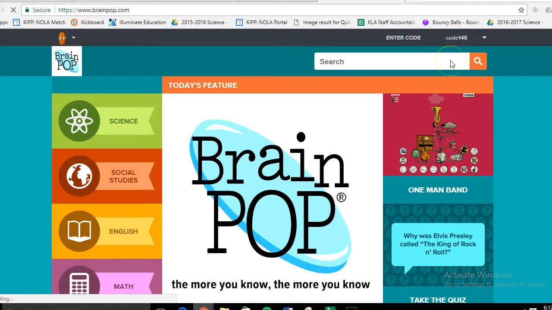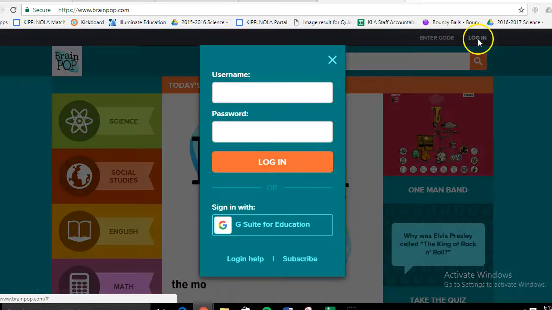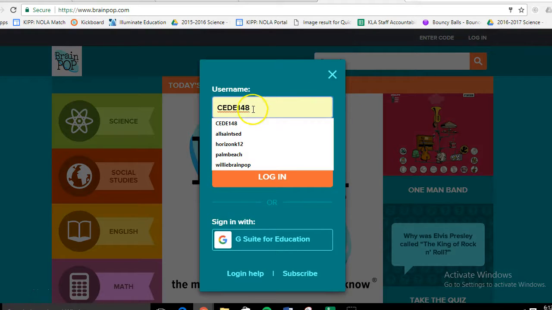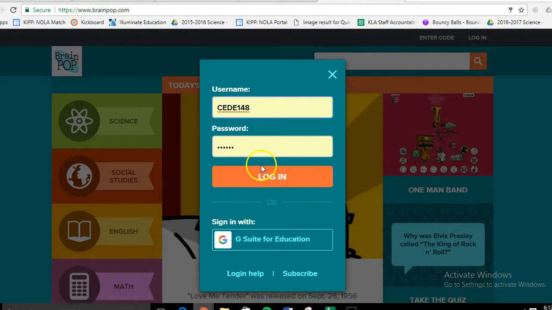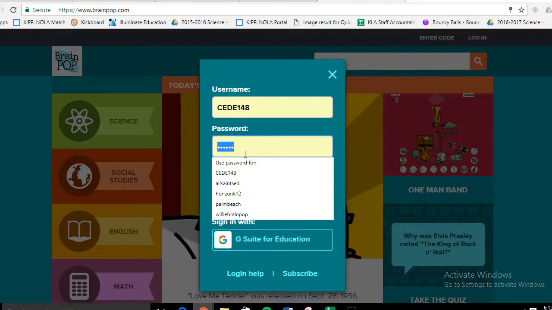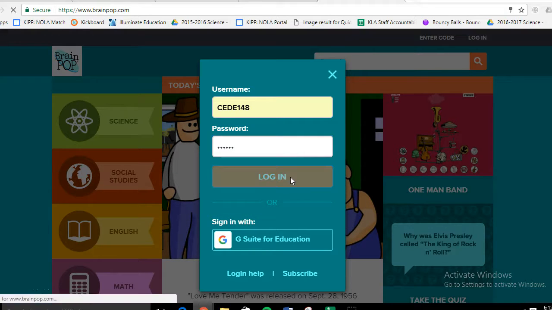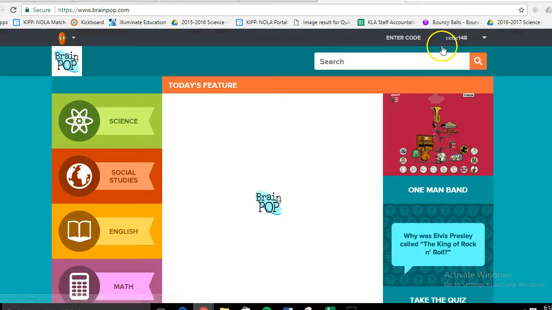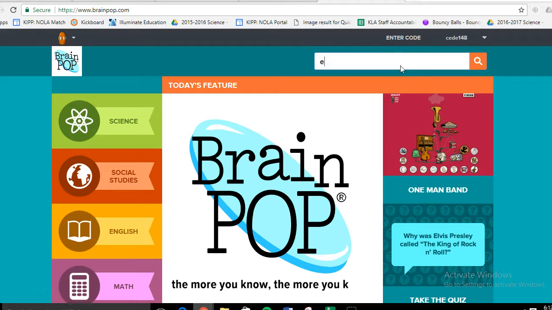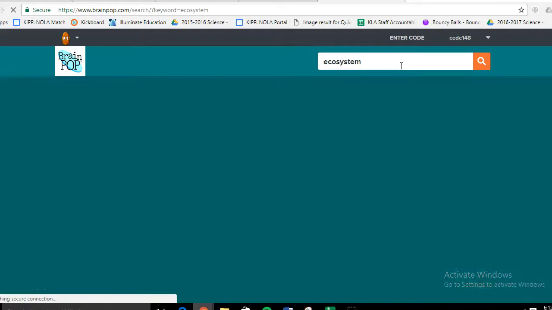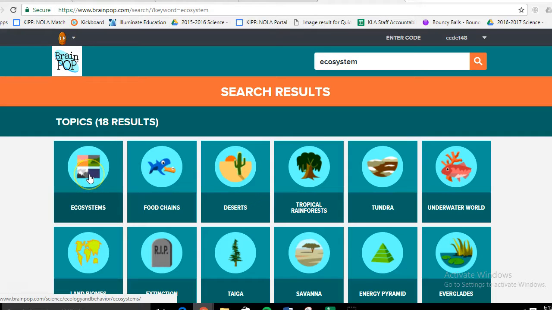I will log out, but you are going to hit log in. Again, you type your login here, which is CEDE148. You'll type your password in, DEKALB. I promise you, if your password doesn't work, it means you typed it in wrong. You'll hit login. You'll type the search, ecosystem. You'll hit enter, and then you'll hit the first video.